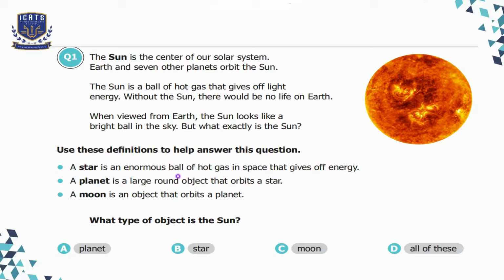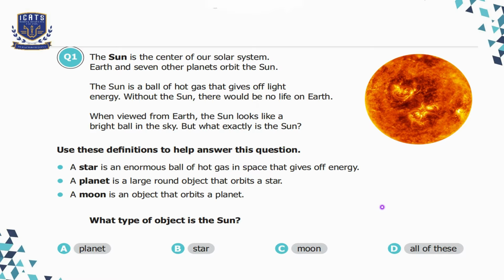A star is an enormous ball of hot gas in space that gives off energy. A planet is a large round object that orbits a star. A moon is an object that orbits a planet. What type of object is the Sun? Option A, planet. Option B, star. Option C, moon. Option D, all of these.